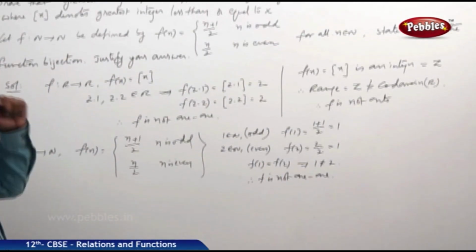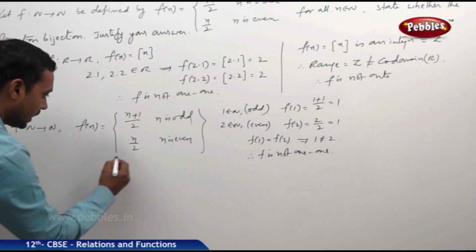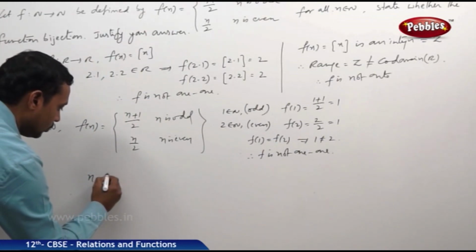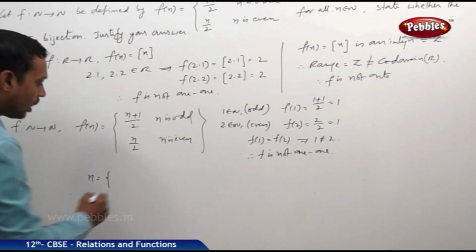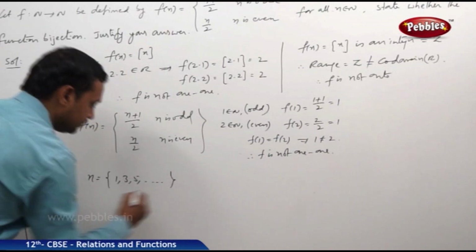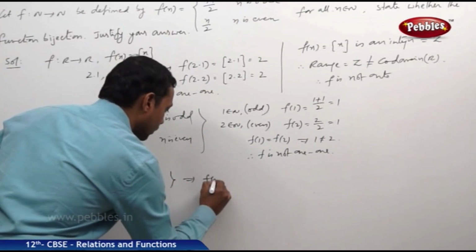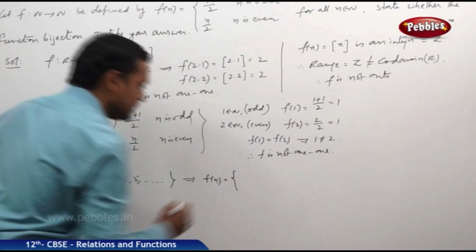Now, let us see whether it is an onto function. For that, if I take n as the set of odd numbers like 1, 3, 5 and so on, what about f of n? f of n is defined like this.